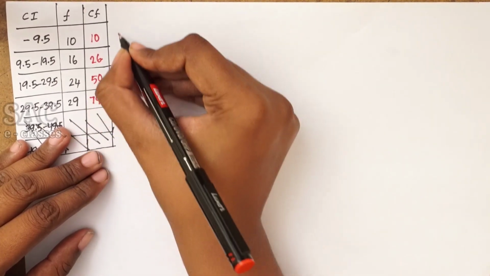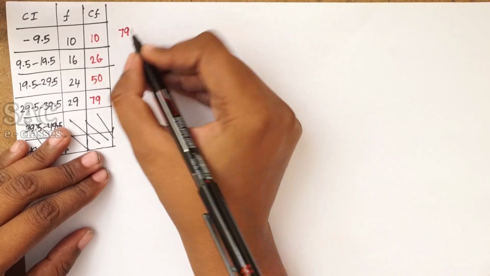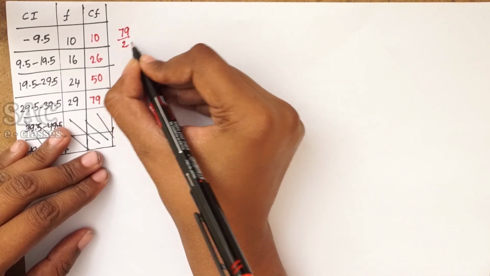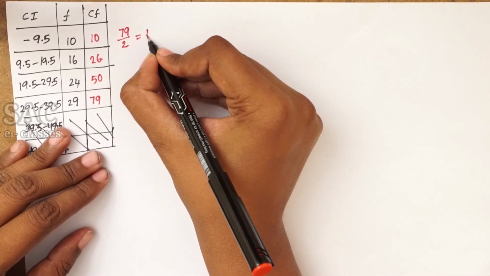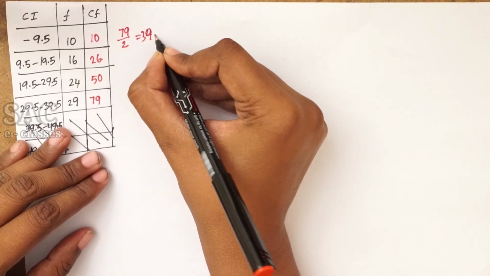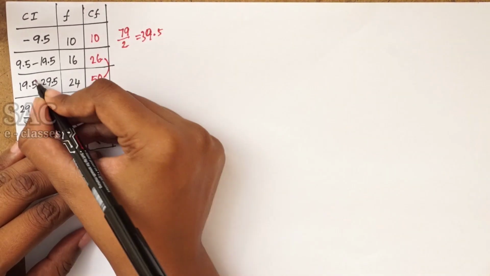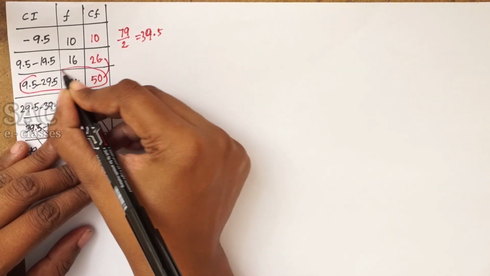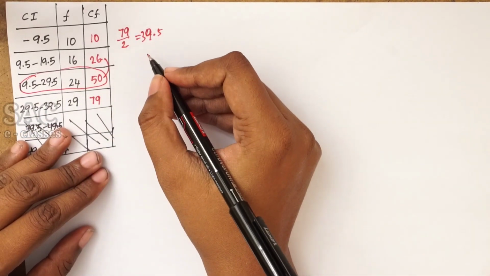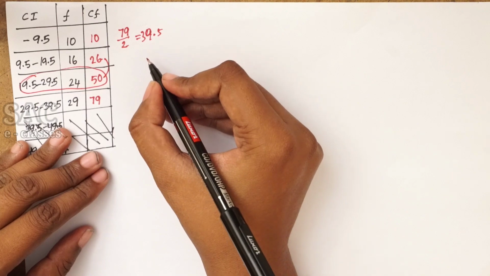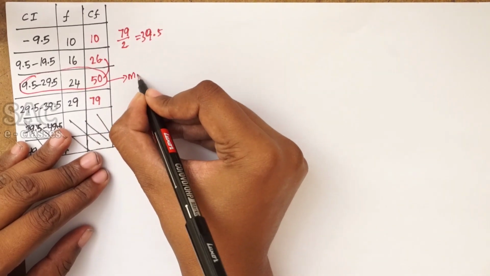Now take that 79 by 2, which is around 39.5. 39.5 is nothing but about 40, which lies in the interval of 19.5 to 29.5. So let us take this as the median class.